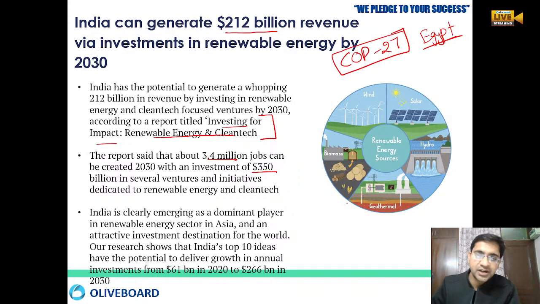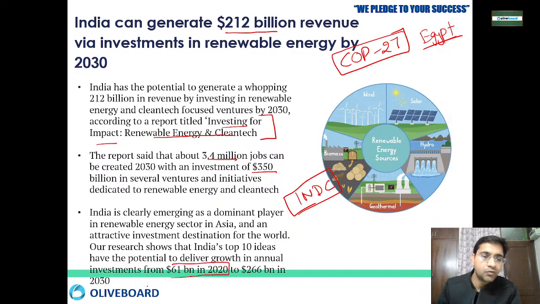India has already shared their INDC goals, intended nationally determined contributions. India is becoming a leader in solar energy generation, and India is very active in the Asia region. So they have the potential to generate $61 billion in 2020, and by 2030 we can generate $266 billion in revenue from renewable energy only.